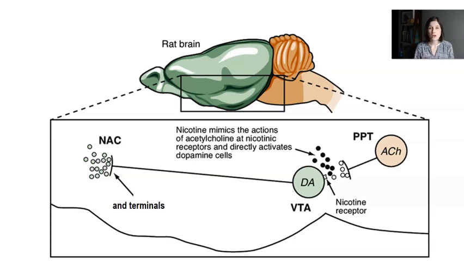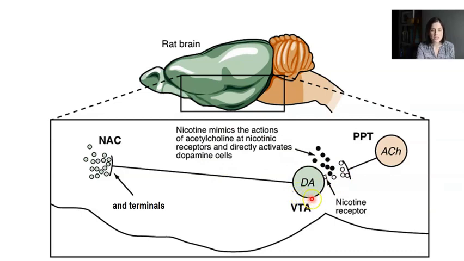So we've already discussed these projections here from the pedunculopontine tegmental nucleus. These are cholinergic neurons which send projections to the VTA and release acetylcholine onto the dopamine neurons. The nicotinic acetylcholine receptor then binds to that acetylcholine, and so nicotine can influence dopamine neuron firing through that mechanism.